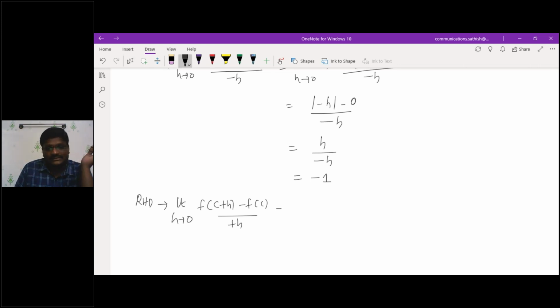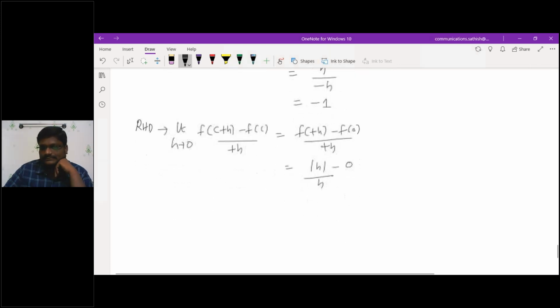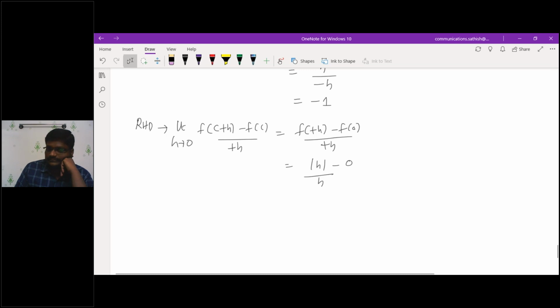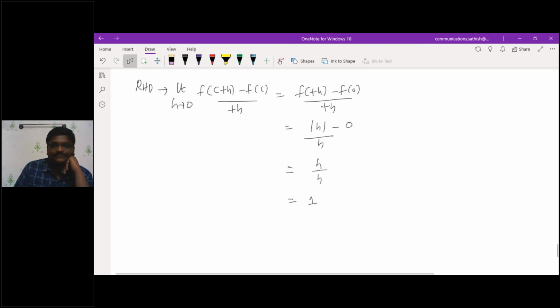The same analysis: if I substitute c as 0, I'll have f of plus h minus f of 0 by plus h. Then here I'll have mod h minus 0 by h, which is h by h, which is 1. Is your left hand derivative equivalent to right hand derivative? No, sir. Left hand derivative is not equivalent to right hand derivative.